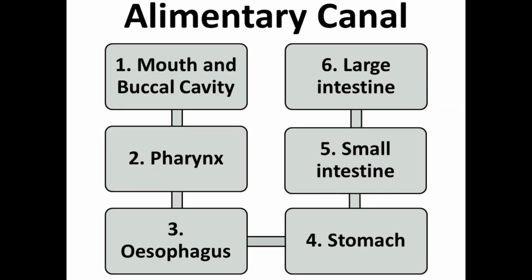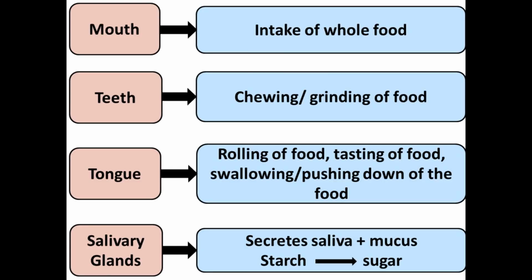Let's start with the alimentary canal. It starts with the mouth. So the first part is mouth and buccal cavity. Then pharynx, esophagus, stomach, small intestine and large intestine. Let's start with the mouth and the buccal cavity. Mouth is the entry point of the food. It helps in the intake of the whole food.